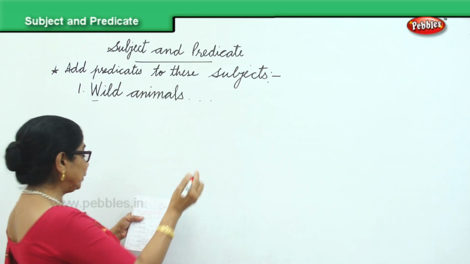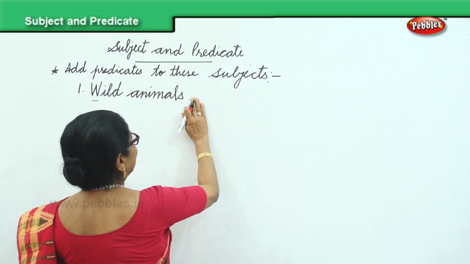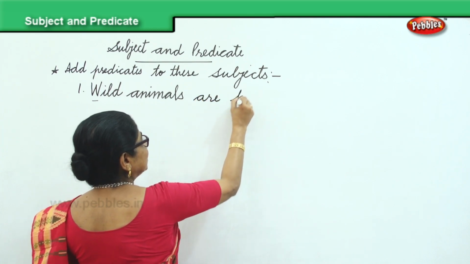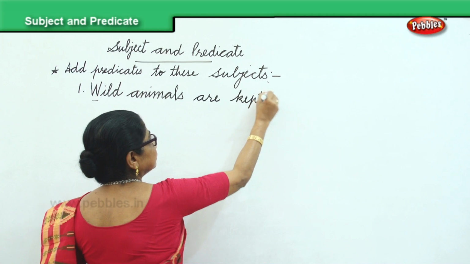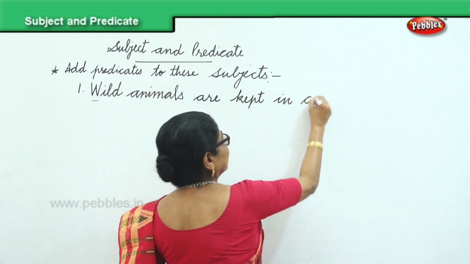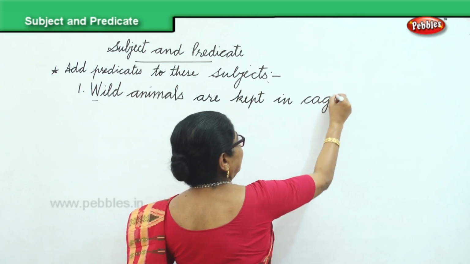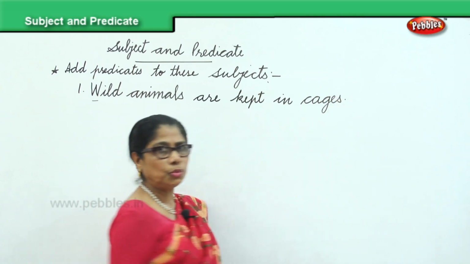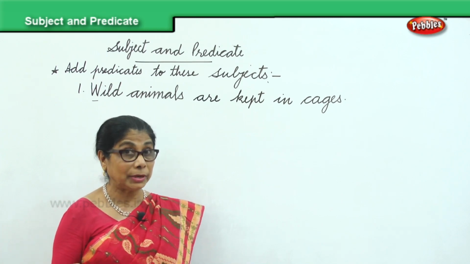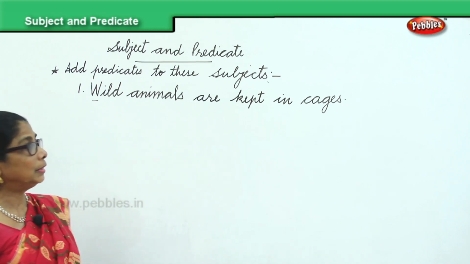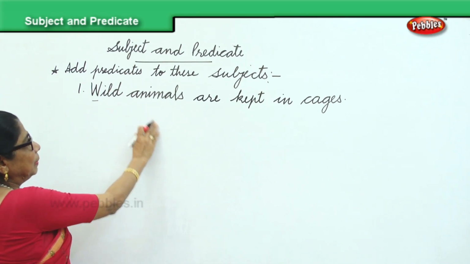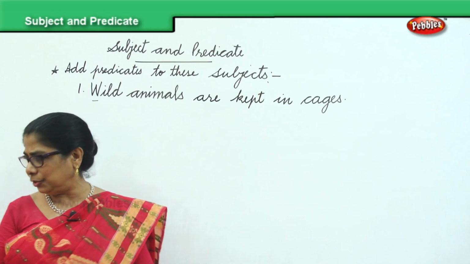Wild animals, we can say, are kept in cages. Even in the big zoos, big places, they have an enclosure, but they are protected. They maybe have space, but some places they are kept in cages. Wild animals are kept in cages.